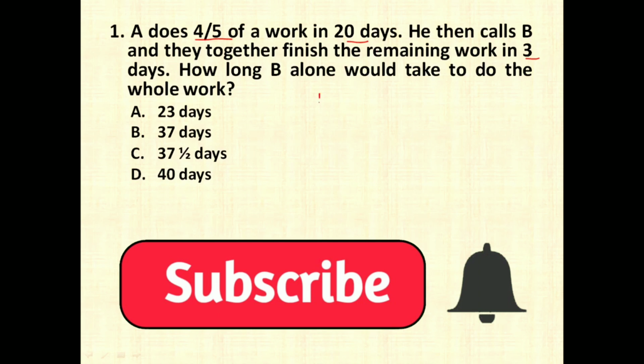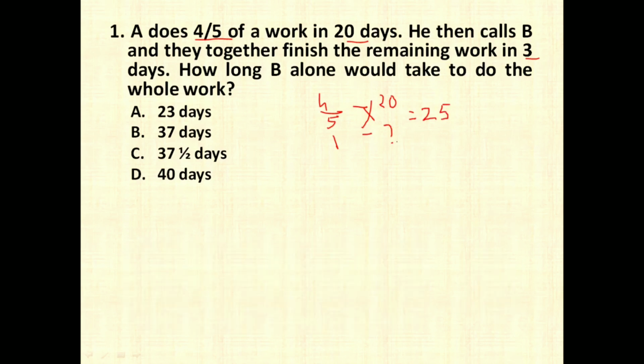They say that 4/5 of the work can be done in 20 days. So one full work can be done in how many days? If you cross multiply this, you will get that one full work can be done by A in 25 days, right? And in the same way the remaining work, now 4/5 of the work has been done. So how much work remains?